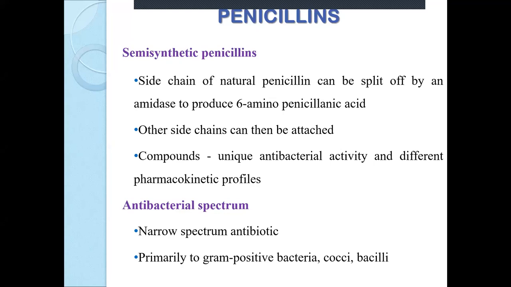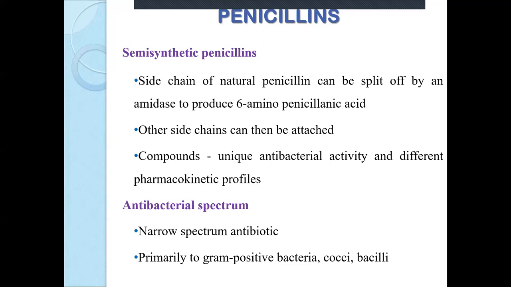The side chain of natural penicillin can be split off by amidase to produce the basic structure called 6-aminopenicillanic acid. This basic structure is then changed into different semi-synthetic penicillins by attaching various side chains. So various compounds having unique antibacterial activity and different pharmacokinetic profiles can be obtained, and all those compounds are called semi-synthetic penicillins. So in penicillin you should remember two points: natural penicillins and semi-synthetic penicillins.